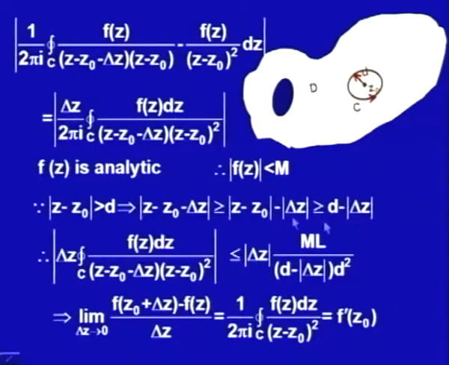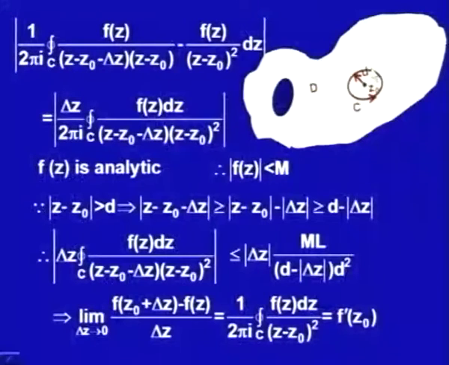The only thing is that you have to use the minimum distance of z naught to the contour C that we had already used. In a similar manner, with small modifications, you will get squares and cubes and so on. So, f dash z naught is also analytic, and the formula for f dash z naught we would get like this one.